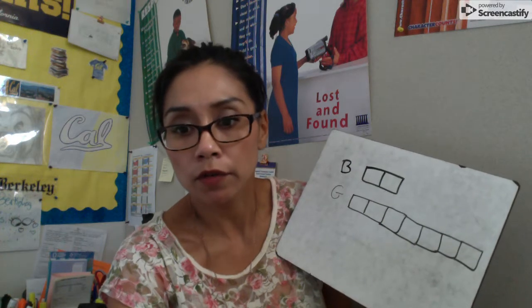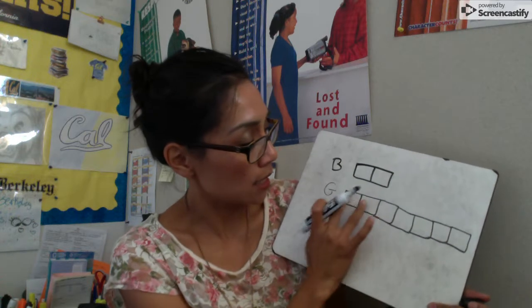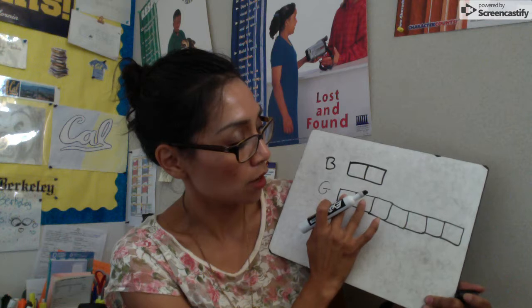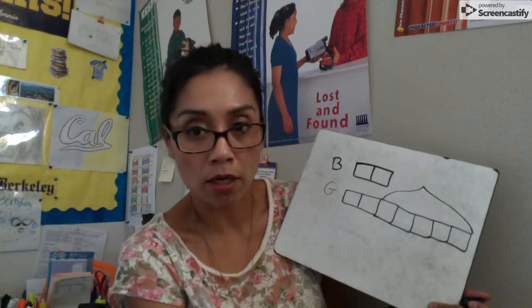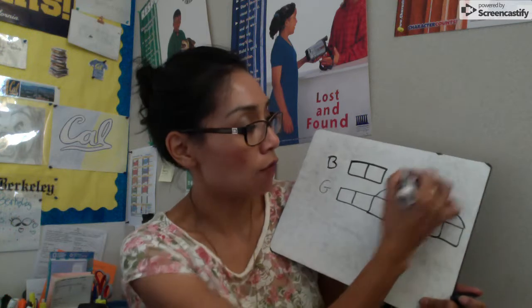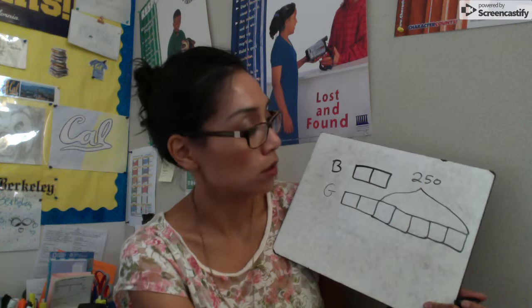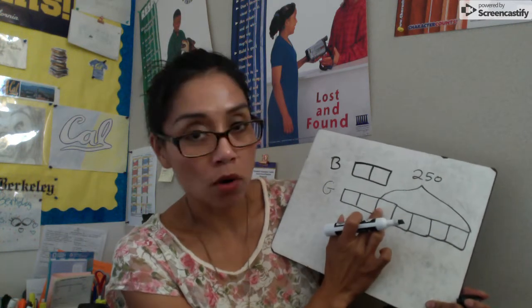So if there's 250 more girls than boys, that means I can see here that these are equal. There's two tape diagrams here and there's two tape diagrams here. Well, this part is the more part. And how much more do they have? Well, they have 250 more girls.